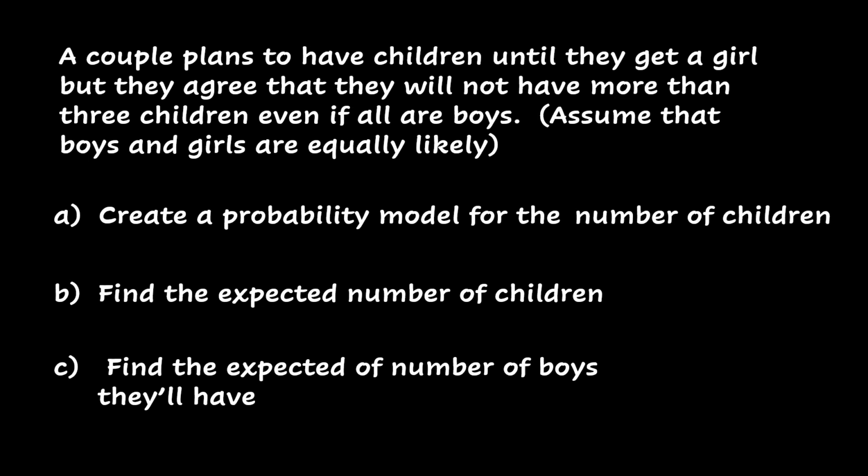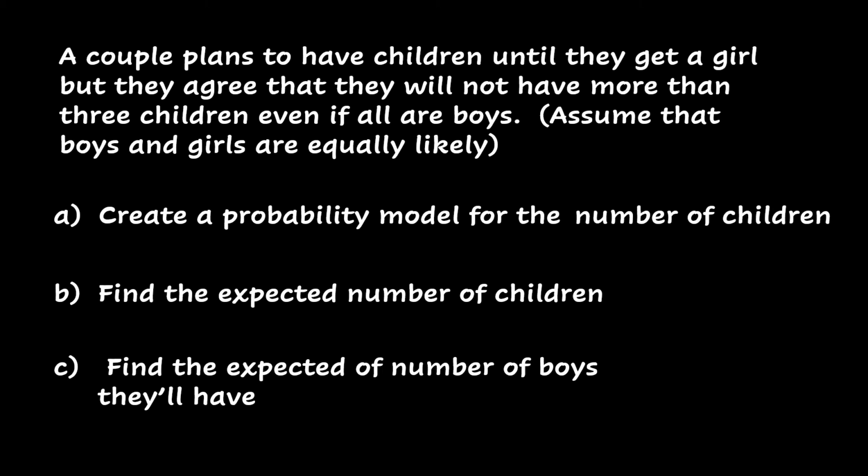Letter A. Create a probability model for the number of children. Letter B. Find the expected number of children. Letter C. Find the expected number of boys they'll have. I would like to emphasize before we do anything that there's an assumption that boys and girls are equally likely. This means that when somebody is pregnant, the probability that the baby is a boy is one half, and the probability that it is a girl is also one half.